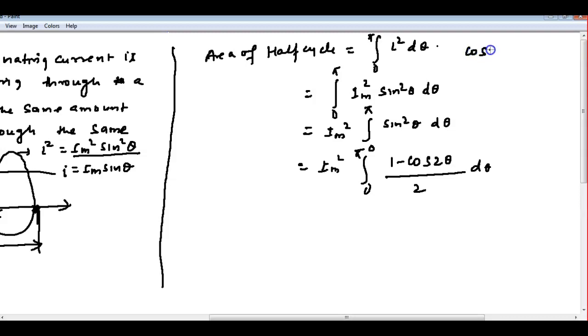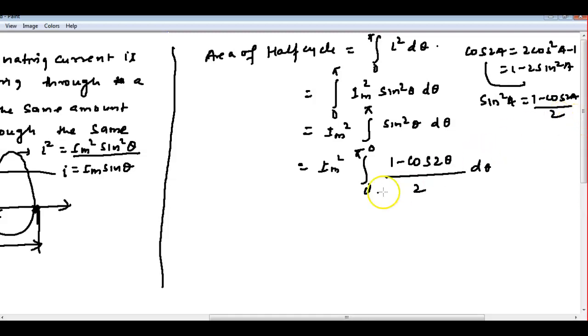Right, because we know that cos 2a is equal to 2 cos square a minus 1, or 1 minus 2 sin square a. So if we use this, sin square a is equal to (1 minus cos 2a) by 2.